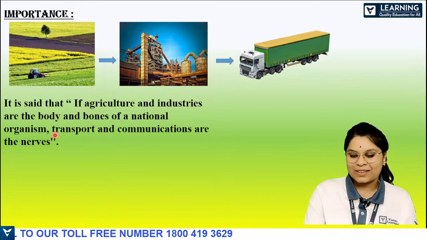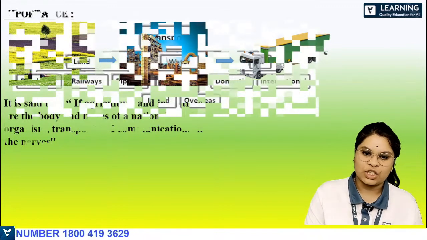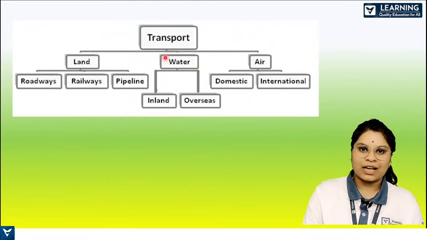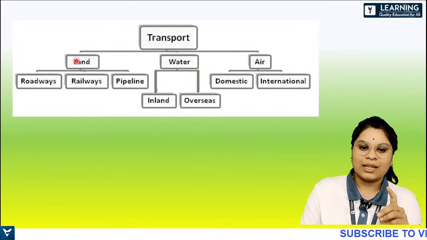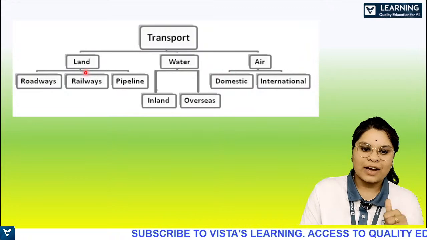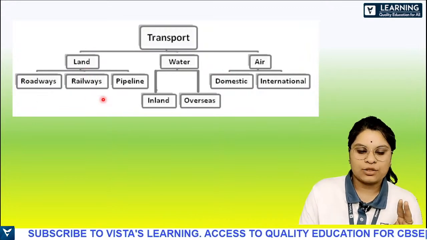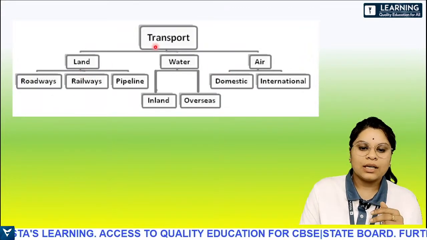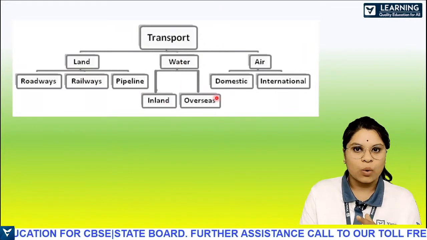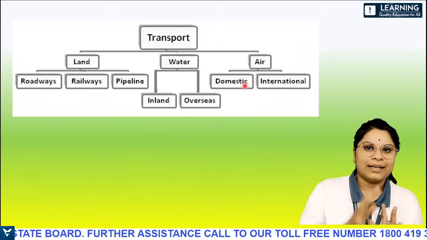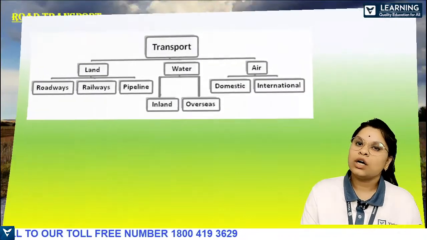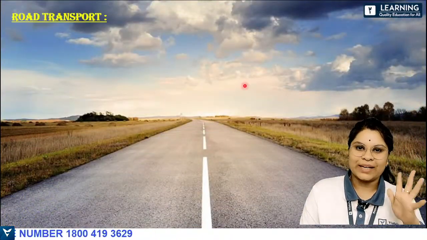Okay. So this is about the importance of transportation. Next, we have the types. As I mentioned, I'll be teaching you the types. Transportation is basically of three types: land, water and air. Land is further divided into roadways, railways and pipeline. So these are the three ways. Next, water is divided into inland and overseas. Air is divided into domestic and international. So we'll be studying them one by one. Right. So first we'll start off with the roadways. Are you excited seeing the road?